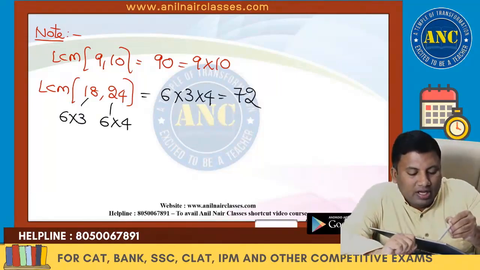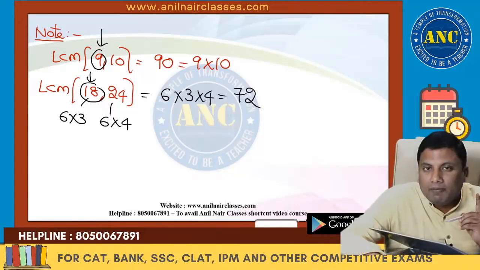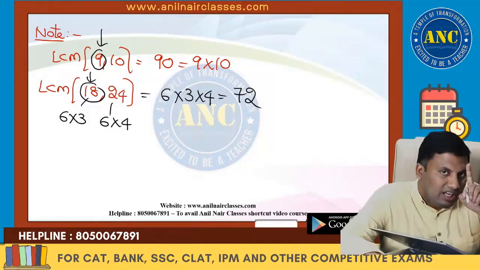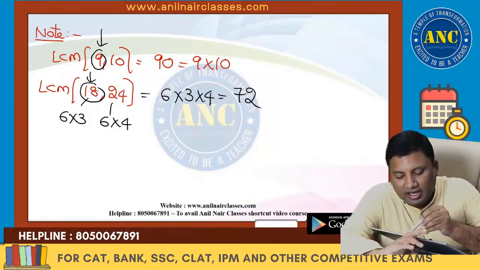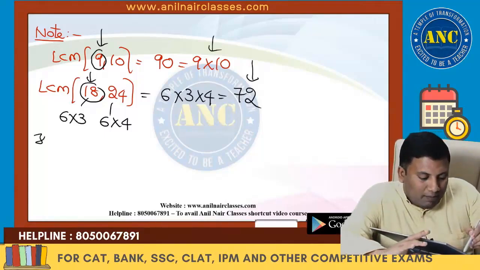Listen carefully. If one number's digital sum is 9, 18 also has digital sum 9. If one number's digital sum is 9, the LCM of any numbers with it, the answer's digital sum will also be 9. Please write down this point.